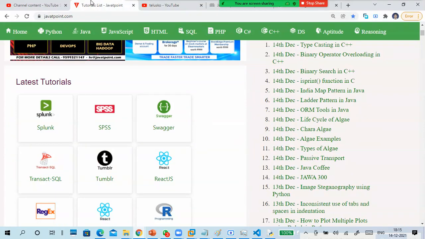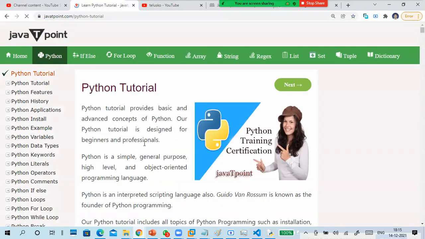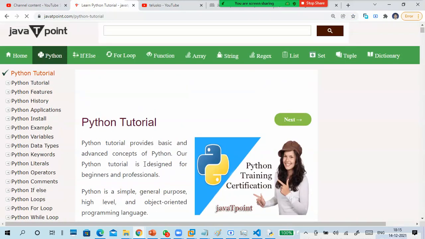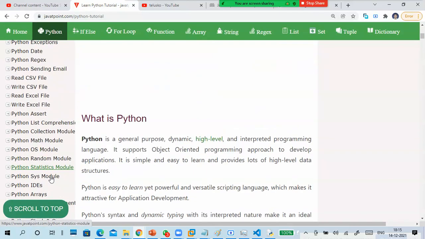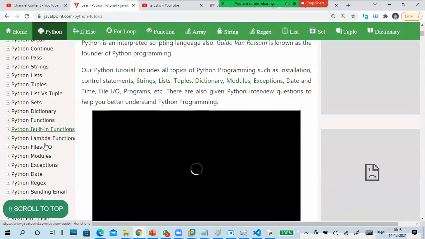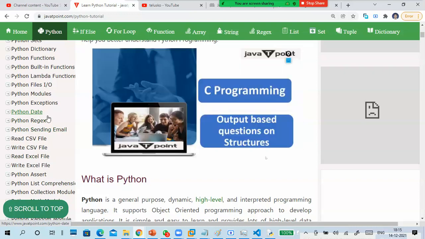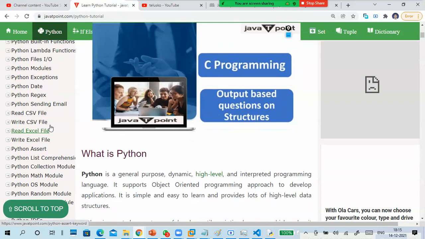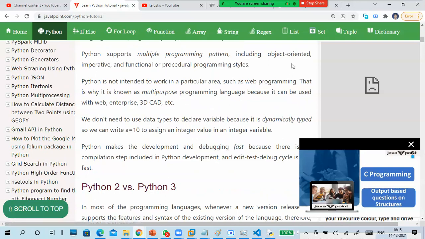Okay, guys. Another one is Tutorialspoint. You can click on Python here and you'll get Python tutorials. If you finish at least this part and keep going at least up to here, it is enough. Python exceptions, up to here it is enough. This is extra, so you can go on it later. It depends upon you.